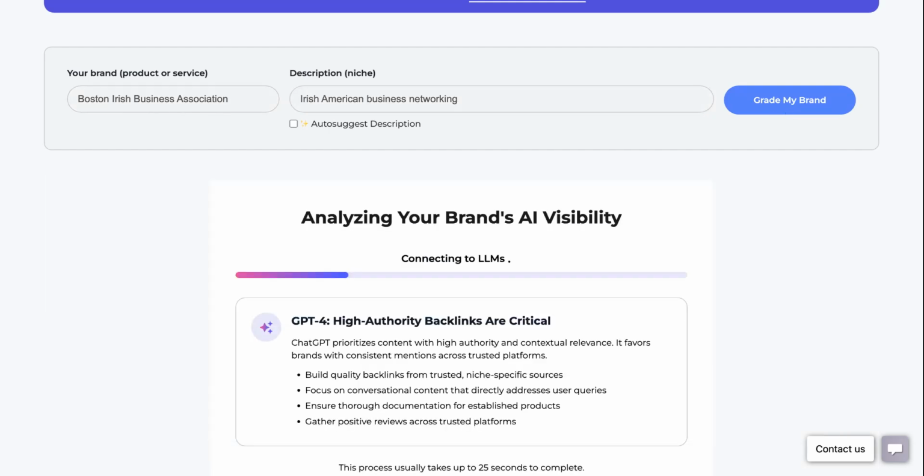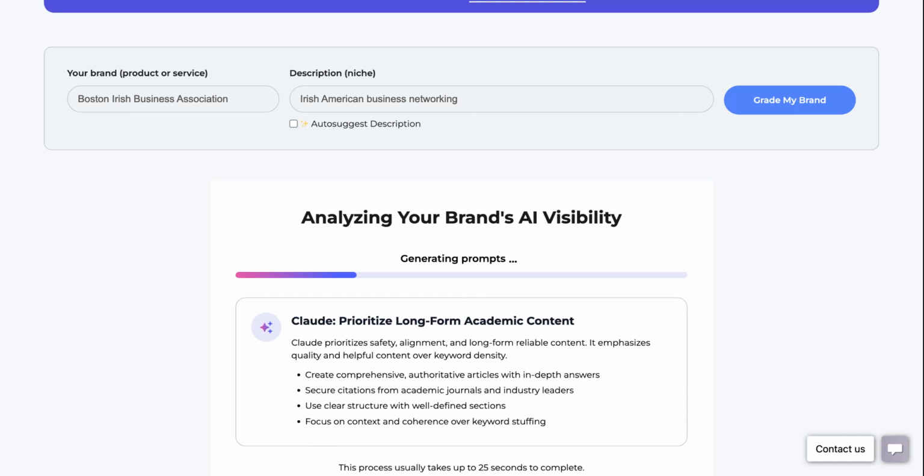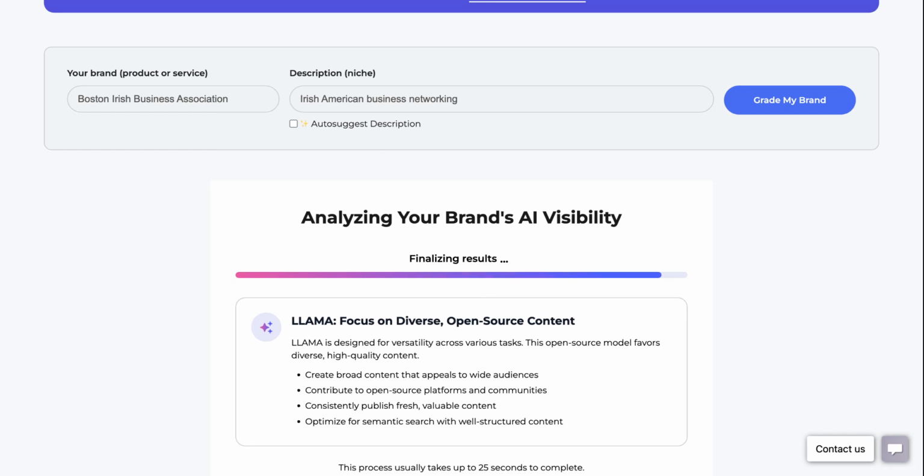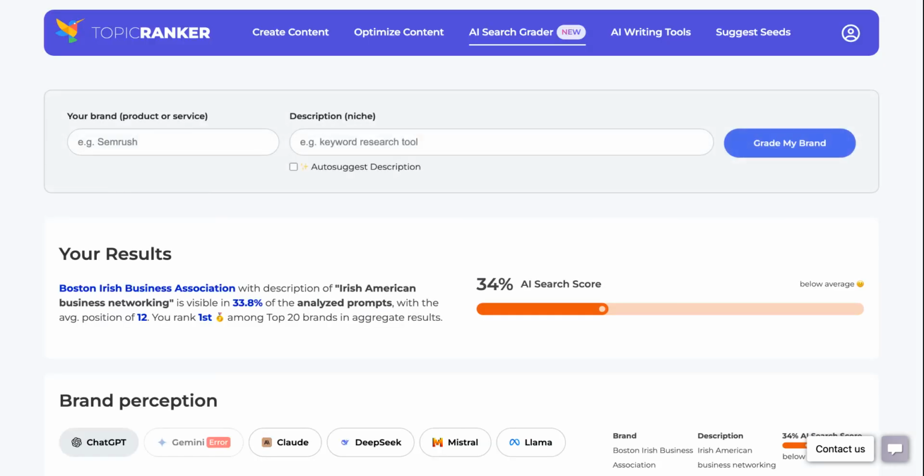What this will do is look at average positions across all the different LLMs that you saw, Gemini, Perplexity, ChatGPT, and all the others, DeepSeek as well, to figure out what are the related key prompts to this specific description that I put in here. You can also auto-suggest the description as well. The idea here is to see who is outranking you, where you stand, and figure out what kind of content you should be putting together that fits and starts to help you gain your visibility score.